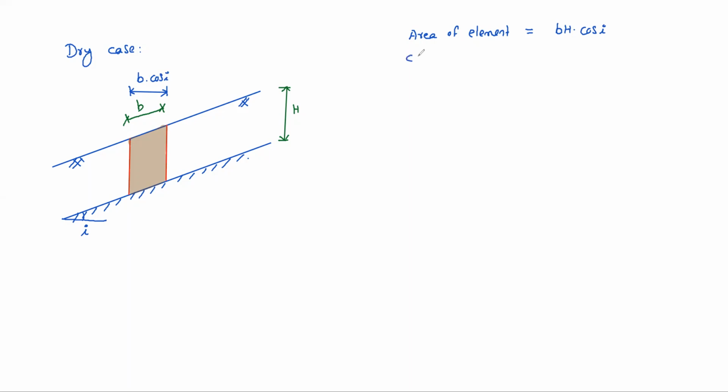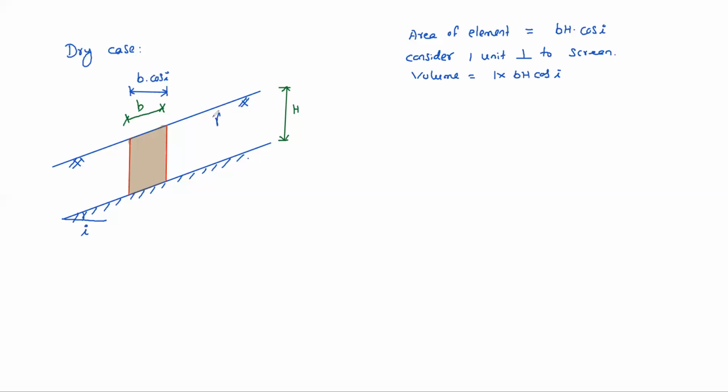So consider one unit perpendicular to the screen. Then volume equals 1 into b h cos i.